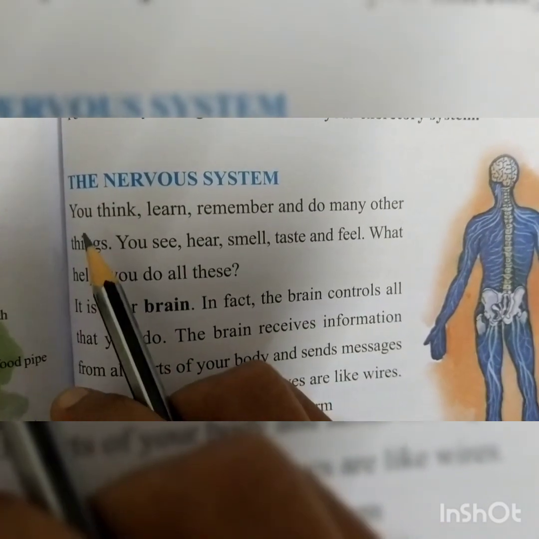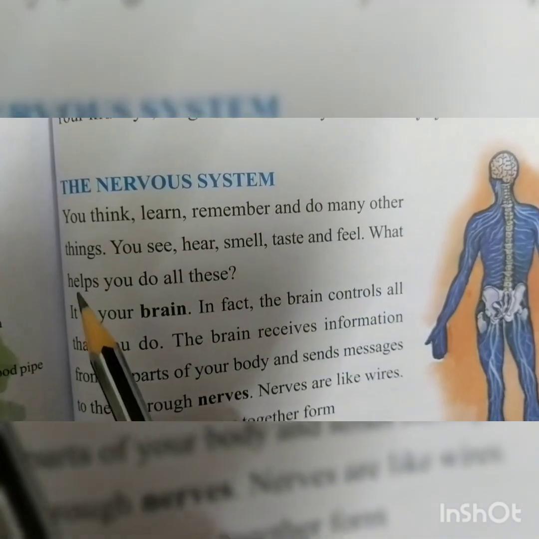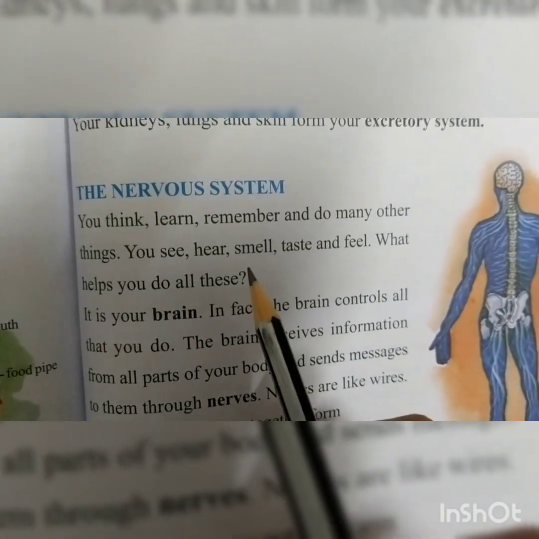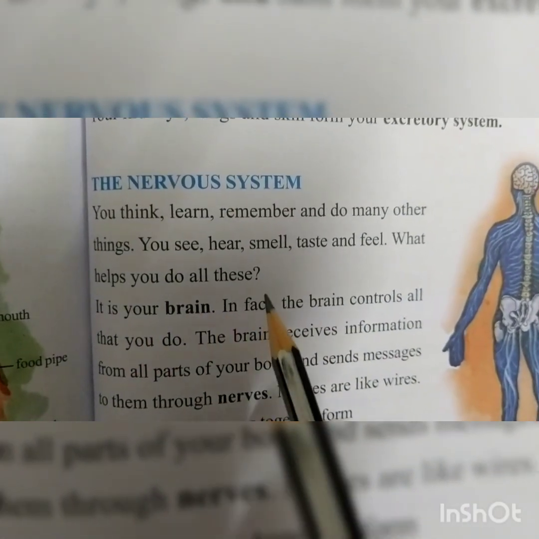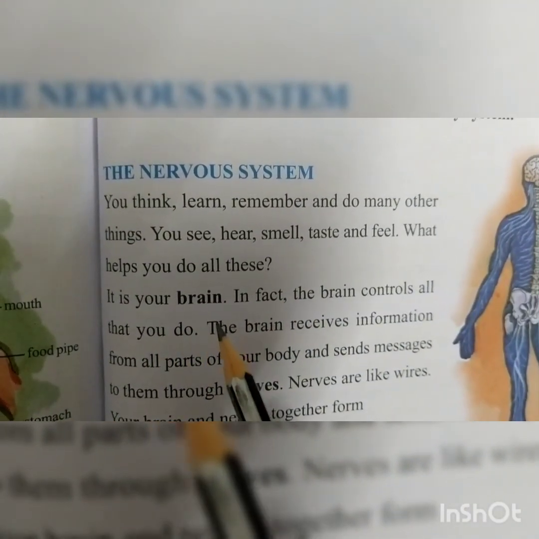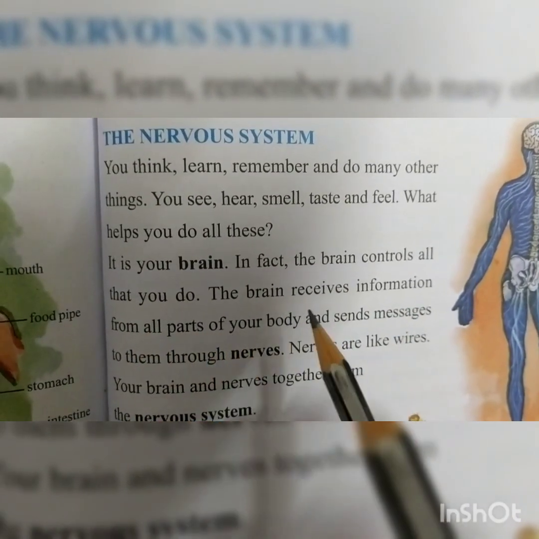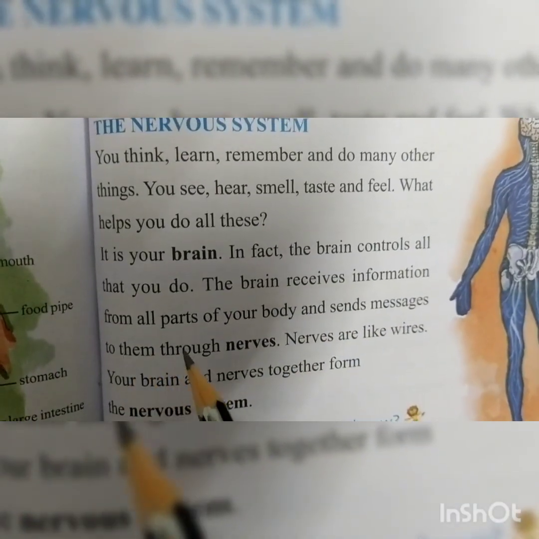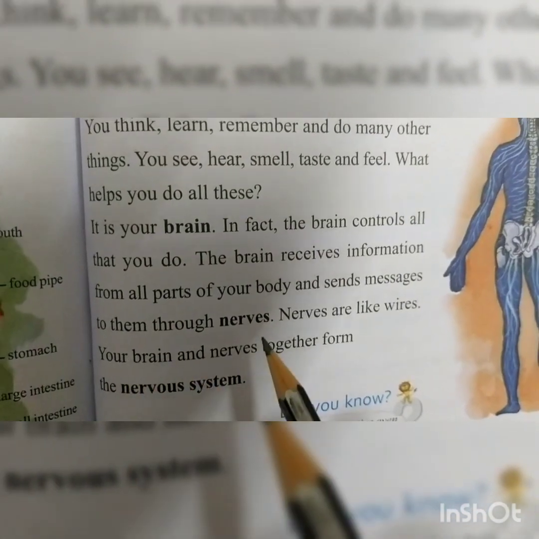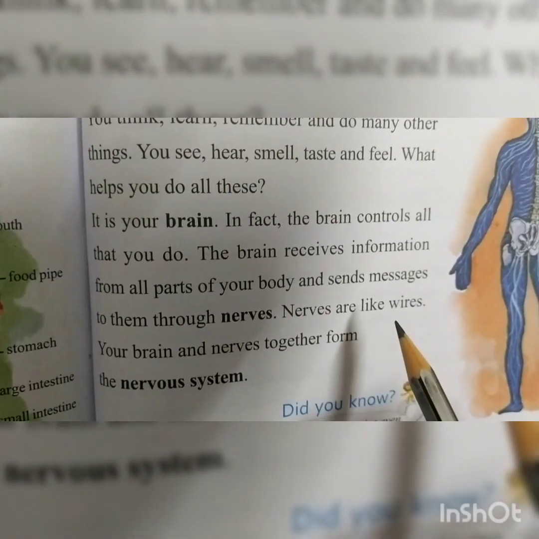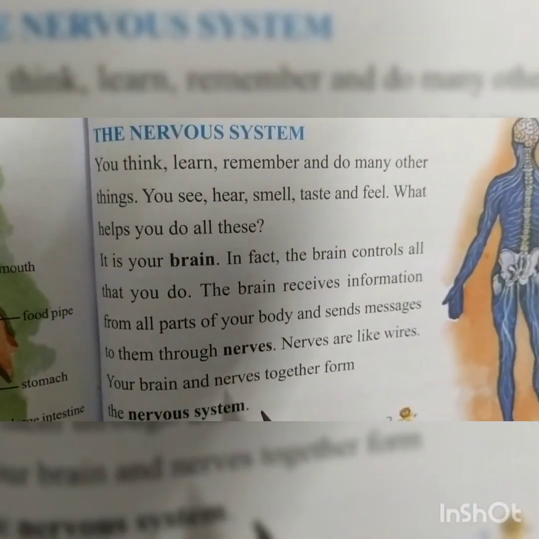All of you try to read together. You think, learn, remember and do many other things. You see, hear, smell, taste and feel. What helps you do all these? It is your brain. In fact, the brain controls all that you do. The brain receives information from all parts of our body and sends messages to them through the nerves. Nerves are like wires. Your brain and nerves together form the nervous system.